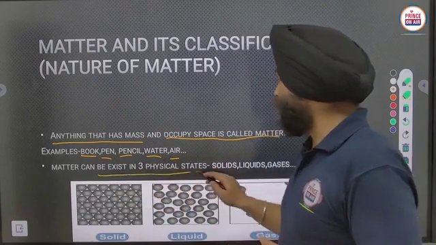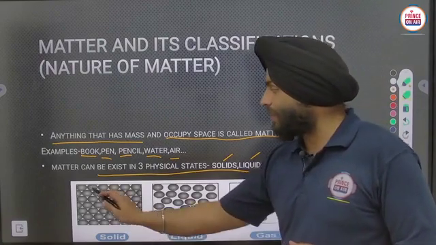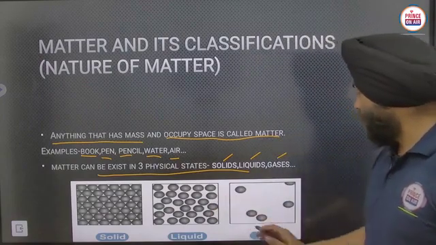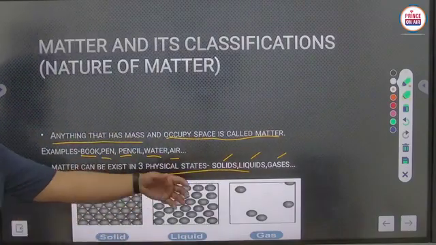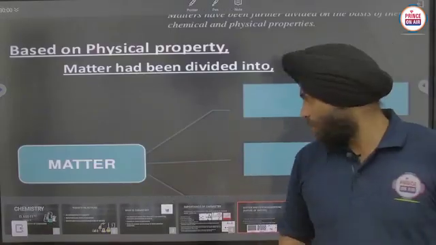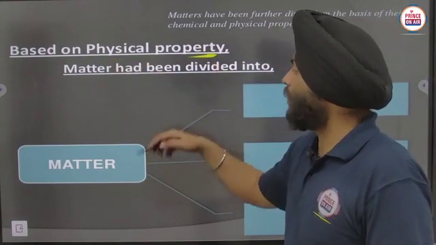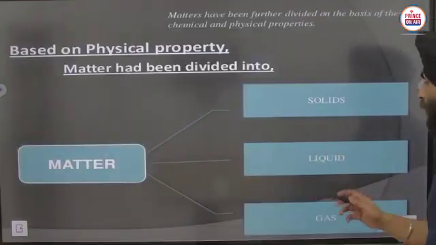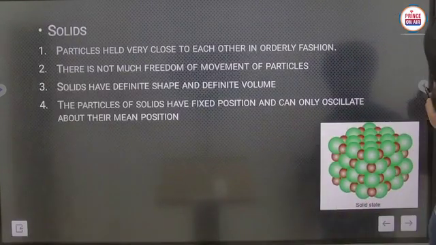Matter can exist in three physical states: solid, liquid, gas. Here solid particles are very closely packed. In liquids, there is some space between the particles, and in gas, the particles are very far apart. Okay, so we will discuss that in detail in the further section. On the basis of physical properties we classify matter into solid, liquid and gas. See, what are solids?